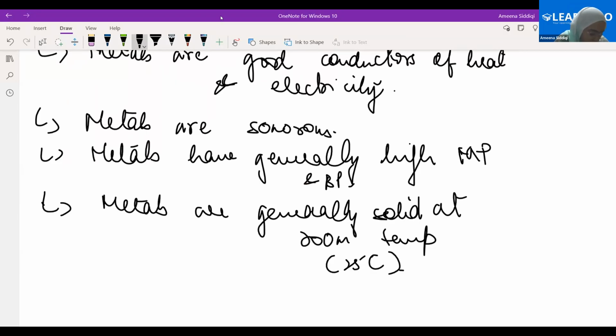Bethel will tell me one point now. You will tell me one point regarding the properties of metals. Okay. All points are done. Any point, bache? How many points?